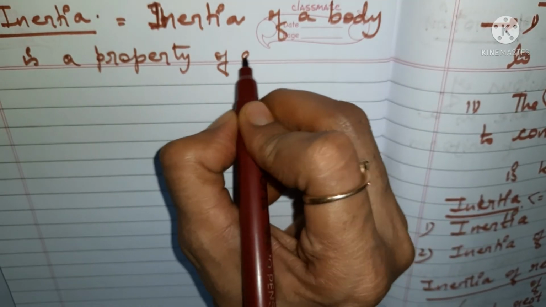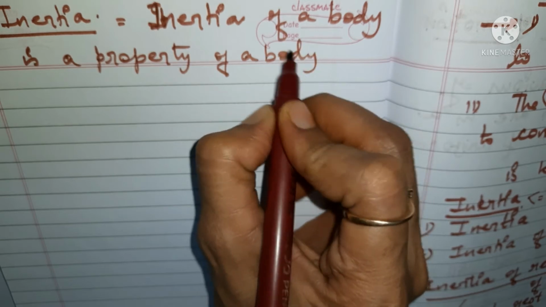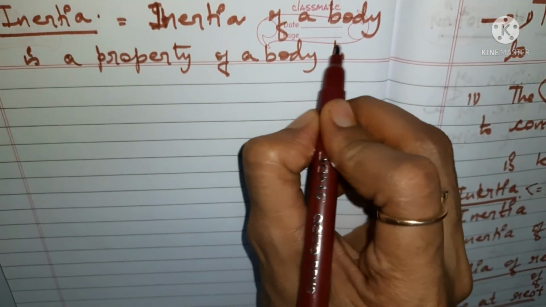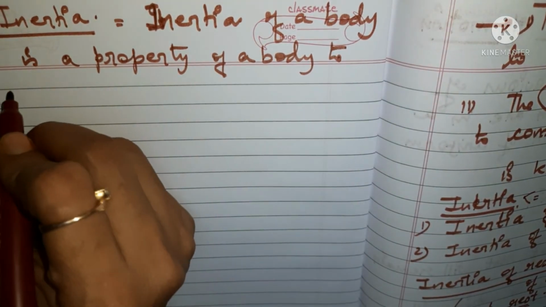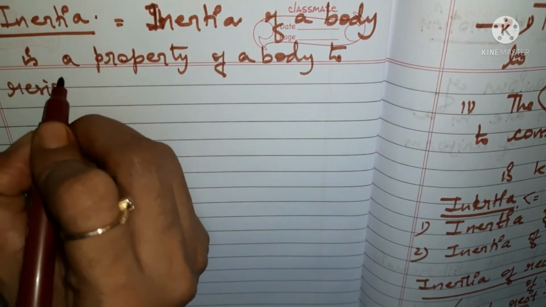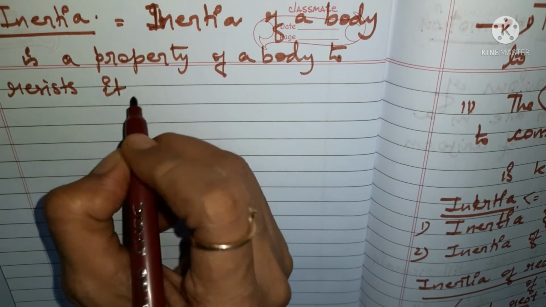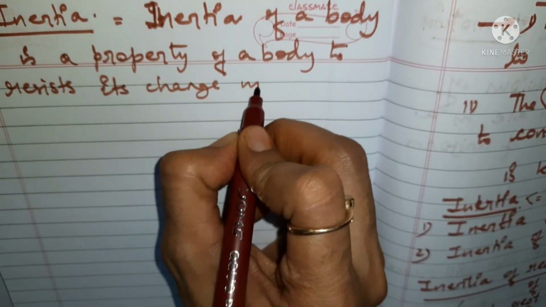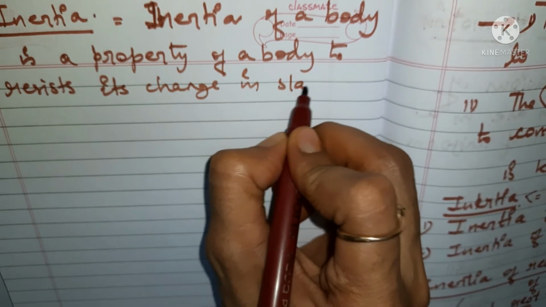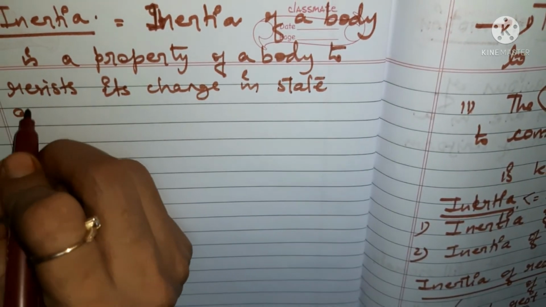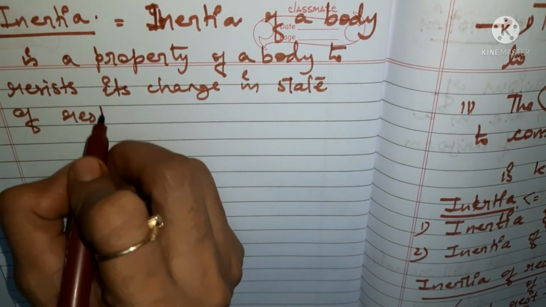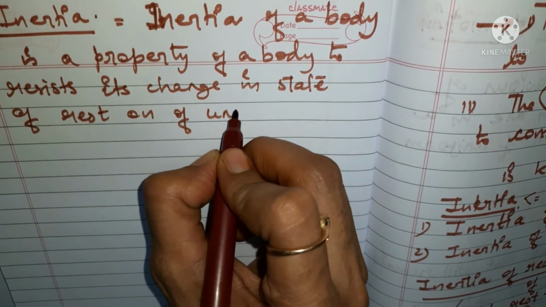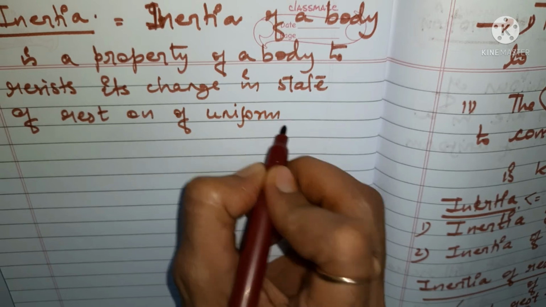I'm repeating it, but it's okay, let it be. Okay, inertia of a body is a property of the body to resist its change in state of rest or of uniform motion.